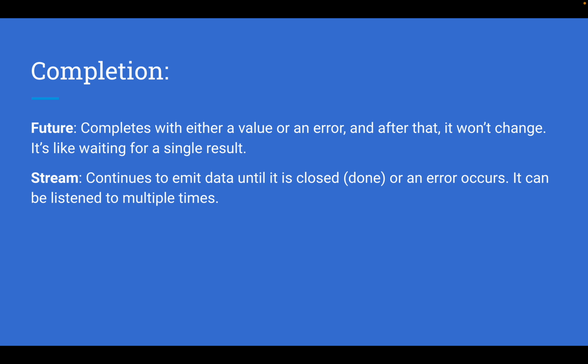The second difference: a Future completes with either a value or an error, and after that it won't change. It's like waiting for a single result. Similarly, a Stream continues to emit data until it closes or an error occurs. It can be listened to multiple times. So a Future is a single result, and a Stream is listened to multiple times.